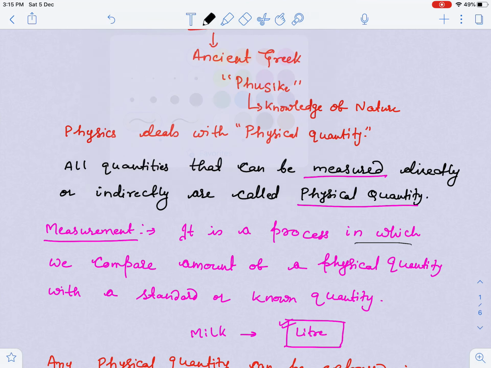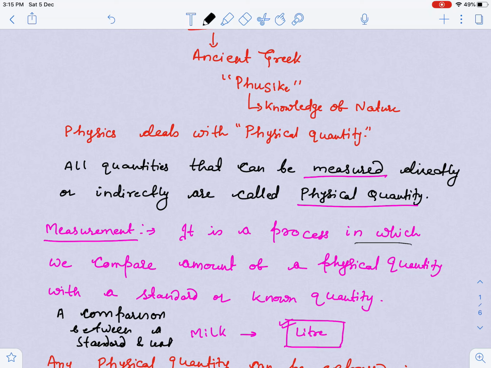Measurement is basically a comparison between standard and unknown.